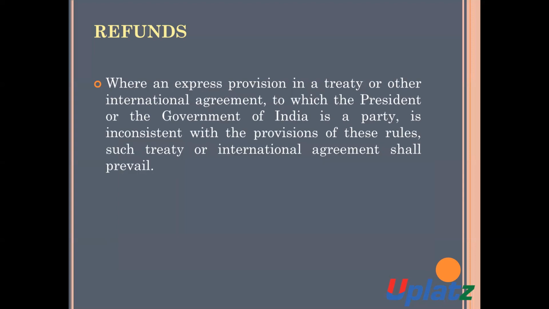Where there is an express provision in a treaty or other international agreement to which the President or the Government of India is a party, and it is inconsistent with the provision of these rules, then such a treaty or international agreement shall prevail. Means it will be supreme.